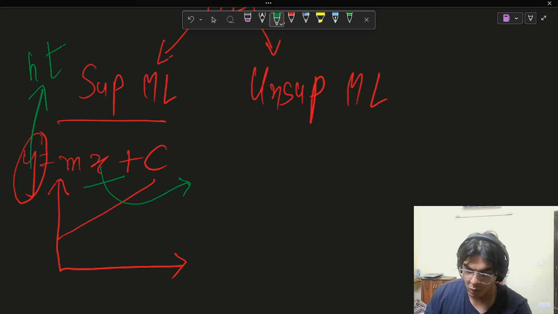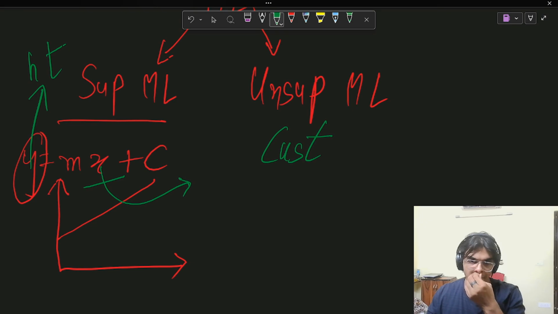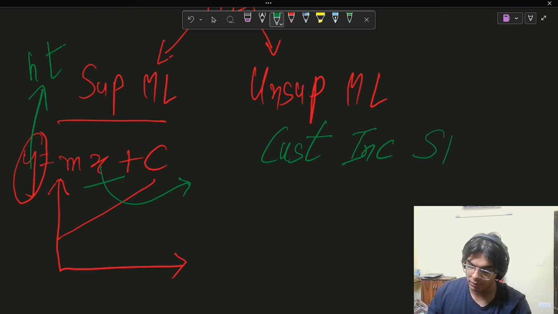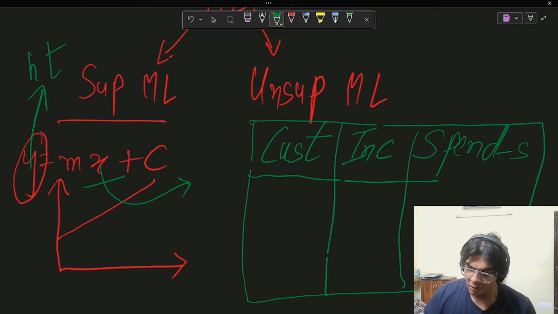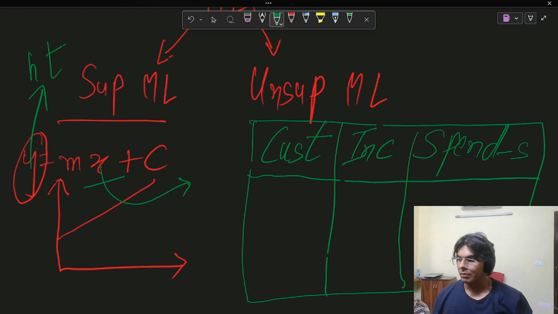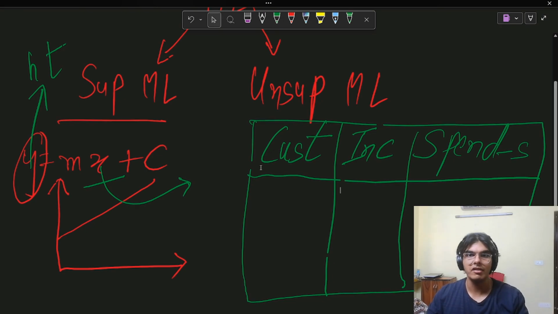Now, for unsupervised machine learning, there are no labels available. So what is the problem that we are solving if there are no labels? For example, imagine we have such a data set. This time we have mall customers. We have their annual income, and we have their spending score. They basically want us to go into the data and discover some patterns, some structure in the data. That is the ultimate goal of unsupervised machine learning.